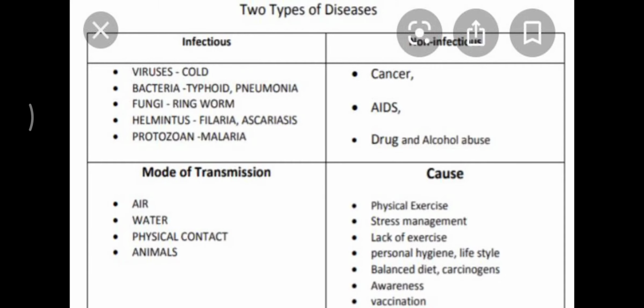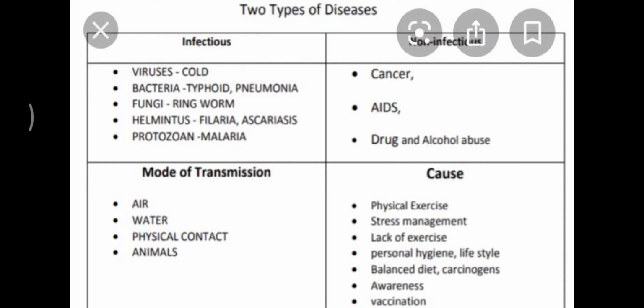When you want to define a disease, when you split the word, then disease is dis-ease. So anything that makes you feel uncomfortable is a disease. A headache is a disease. A stomach ache is also considered as a disease.